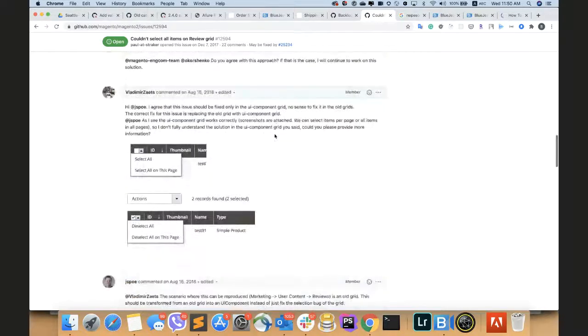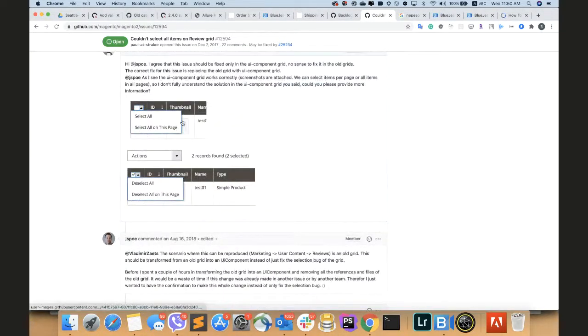Yeah, I will show the screenshot. Currently in the UI component grid, we have two options for select all. That means that we will select all items that we have, and select all on this page. And the same with deselect. But in our old grids, we don't have these options. We have just the select all option that selects just items on the current page.